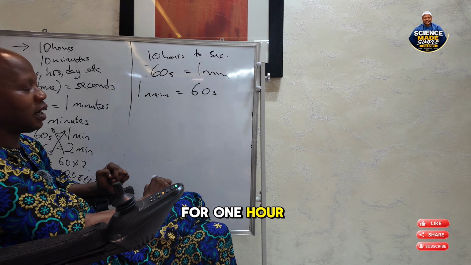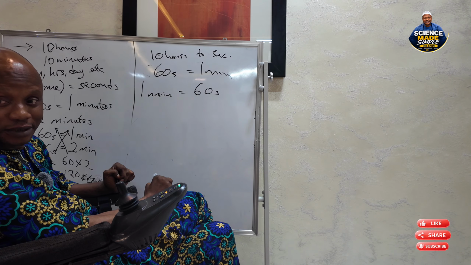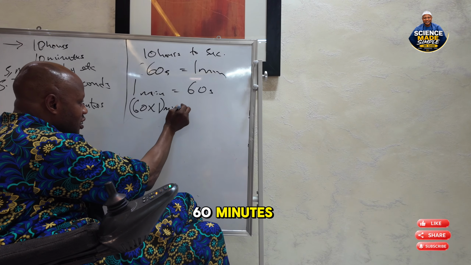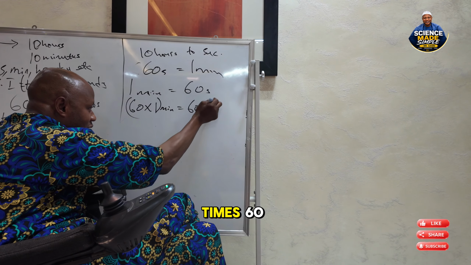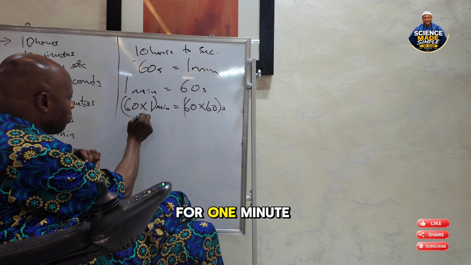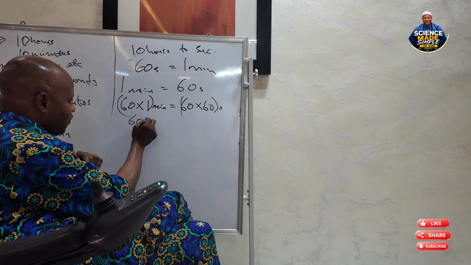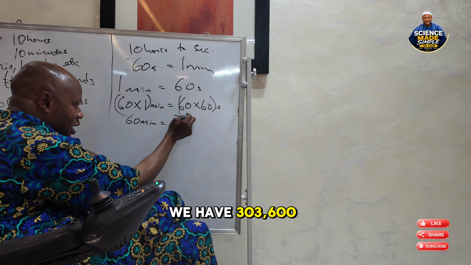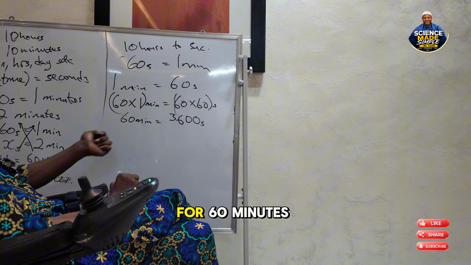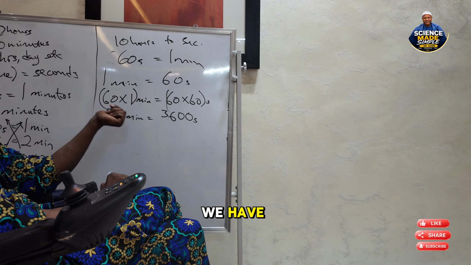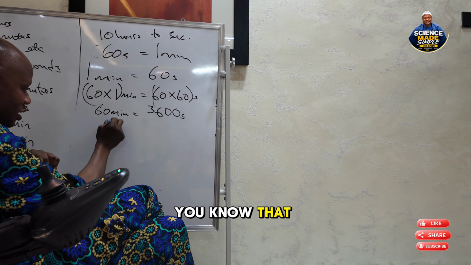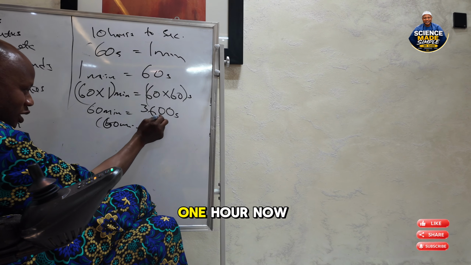For 1 hour, that is 60 minutes. So 60 times 1, that's 60 minutes, is equal to 60 times 60 seconds. That is, for 60 minutes we have 3,600 seconds. You know that 60 minutes is equal to 1 hour.